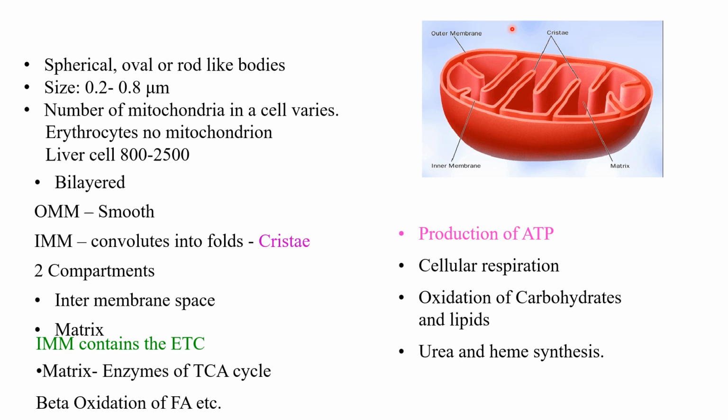Because of them, carbohydrates and proteins can be digested completely. Then carbohydrates and lipids actually. Then it is also concerned with the synthesis of urea partially, and a few reactions of heme synthesis also happen in the mitochondria.